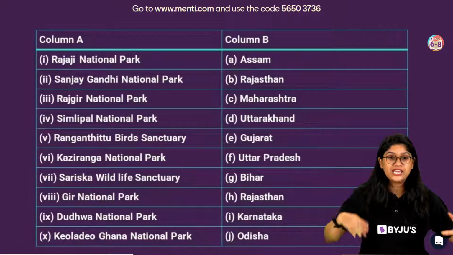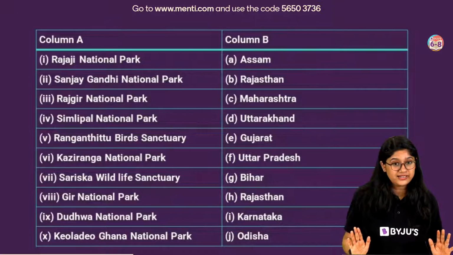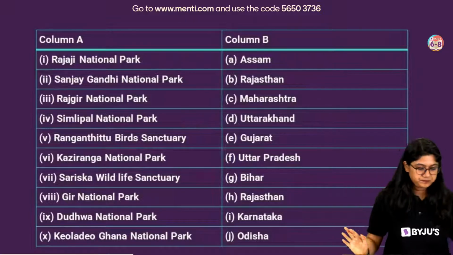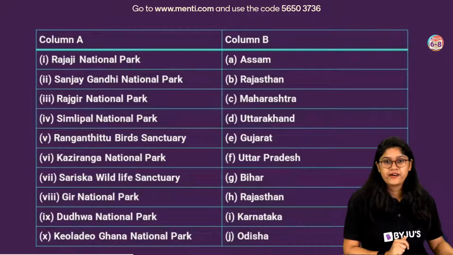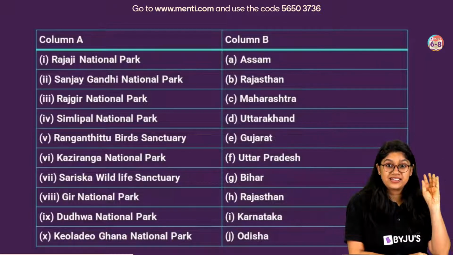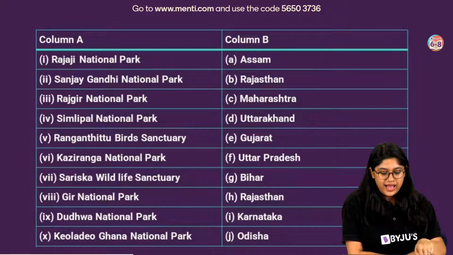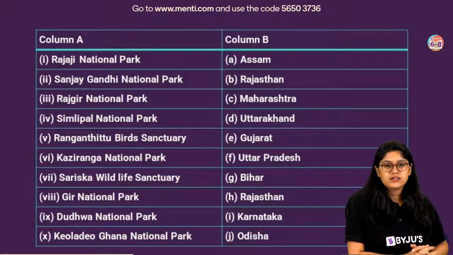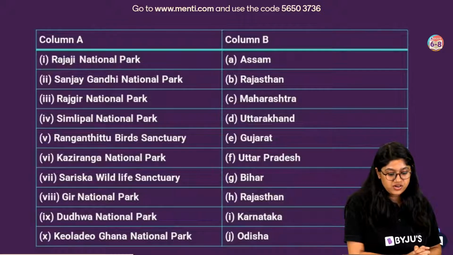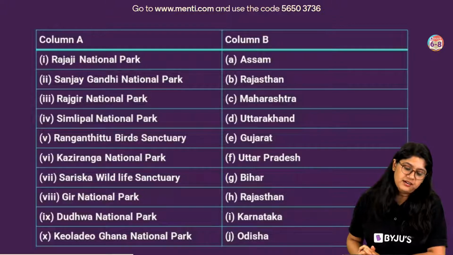Okay, everyone, take your moment. I'm not starting the question yet. This is a long question, so I'm giving you time. What you have to do over here is to match column A and column B. Take your time. Read the list and try to match with the states they are in. Rajaji National Park, Sanjay Gandhi National Park, Rajgir National Park, Simlipal National Park.